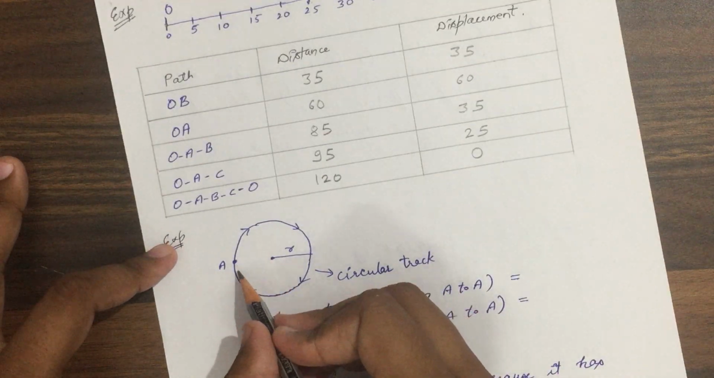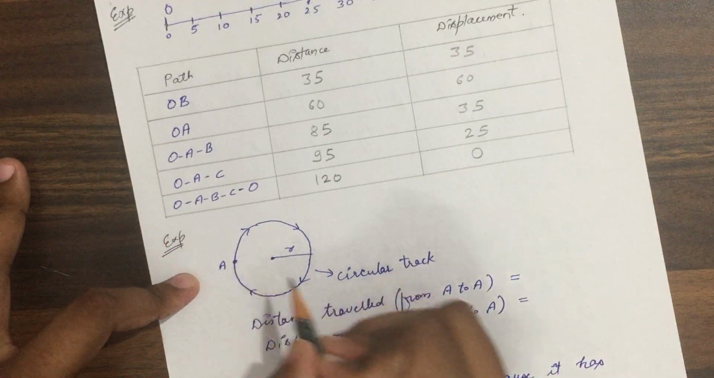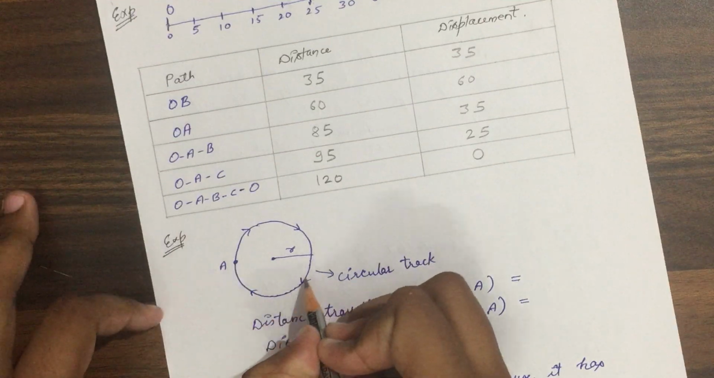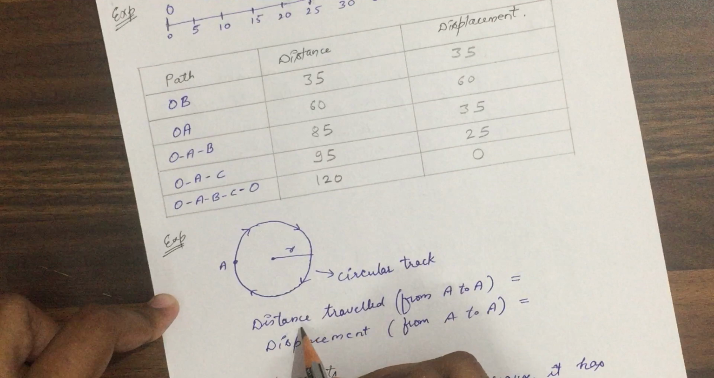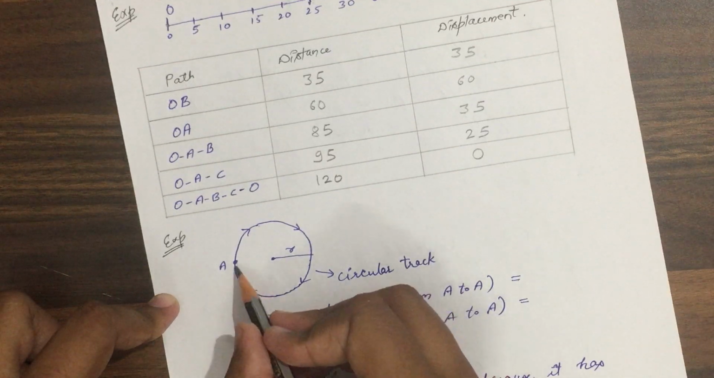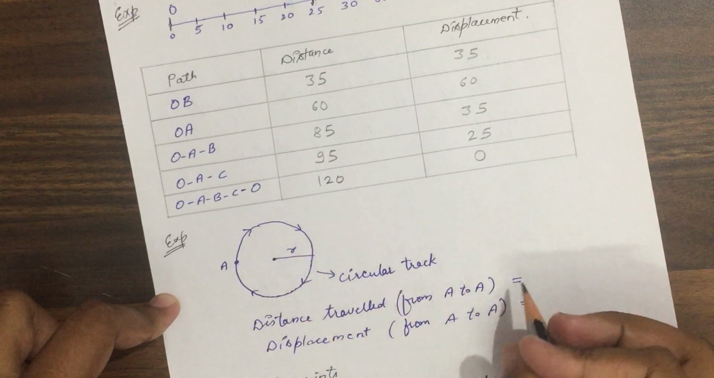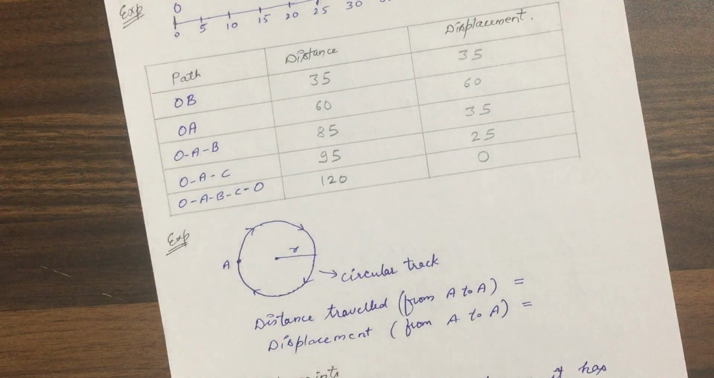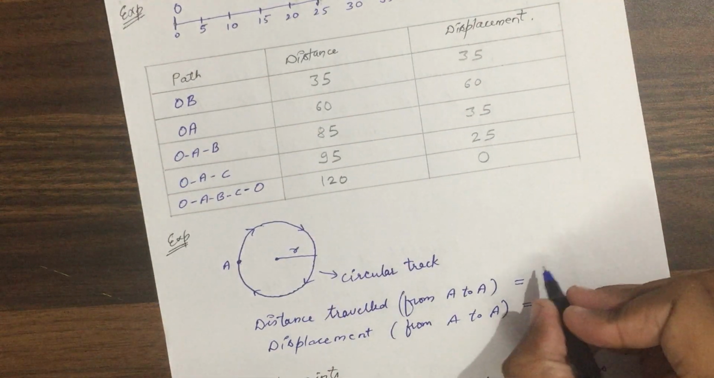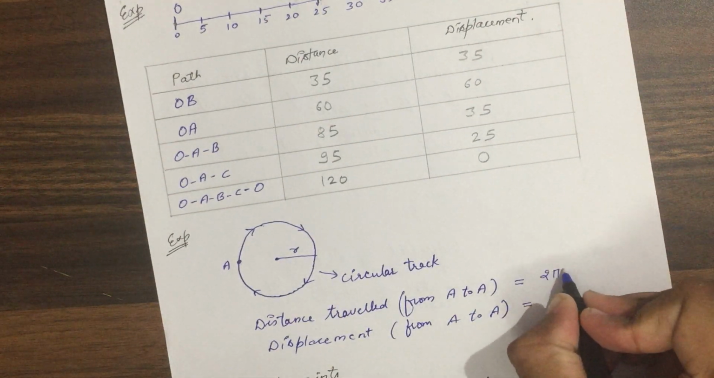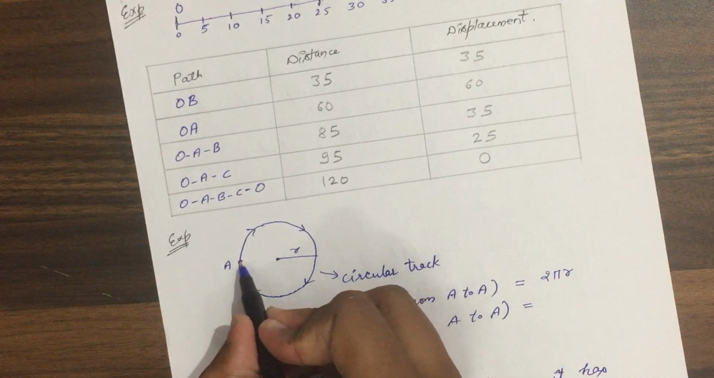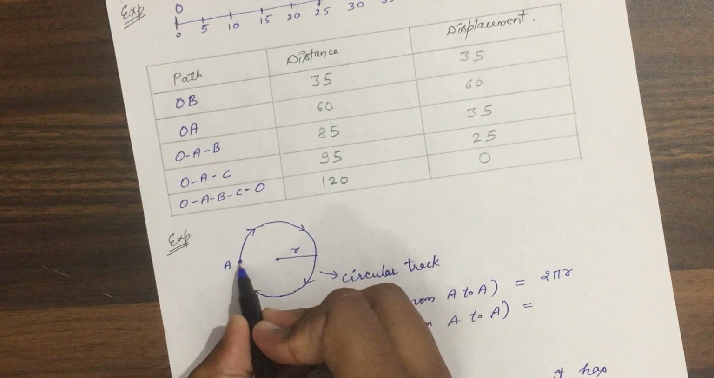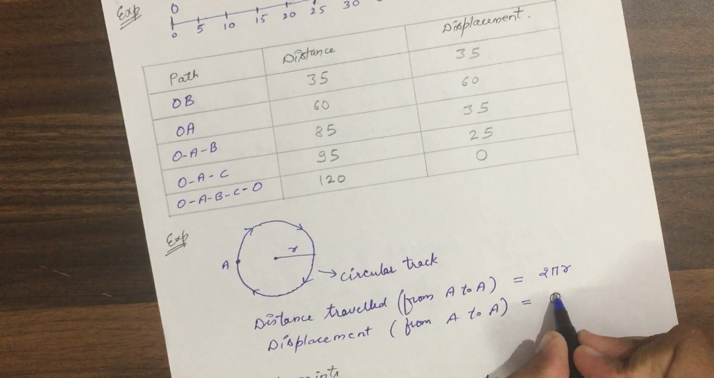Okay, let us take a circular track example. Here you are at point A. You moved around a circular path and you reached again at point A. So what will be the distance traveled? Distance traveled will be the circumference. What is the circumference of the circular path? It will be 2 pi r. So distance traveled will be 2 pi r, and displacement will be, your initial point is this, your final point is this, so displacement will be 0.